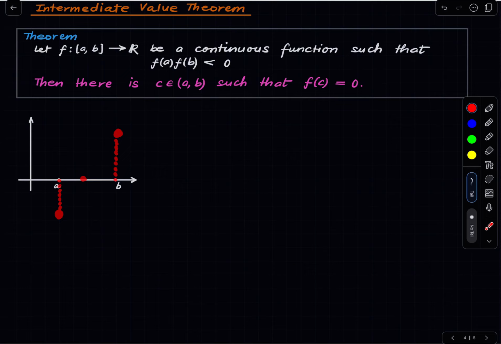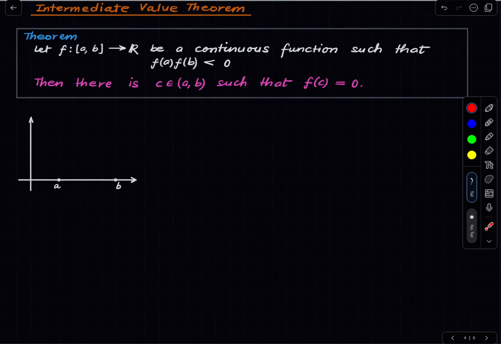So in more colloquial terms, suppose I were to draw the graph of the function starting at this point and ending here, then since I cannot lift my pen, thanks to continuity of the function, it should be intuitively clear that at some point I will pass through the x-axis, and I will therefore pass through a point with this property that the value of the function there is 0. And there may be multiple such points. We are not saying anything about the uniqueness of such points, but they do definitely exist, is what we are saying.